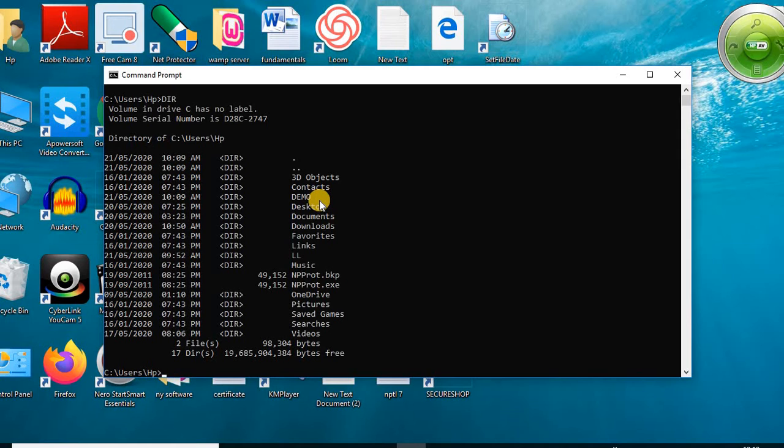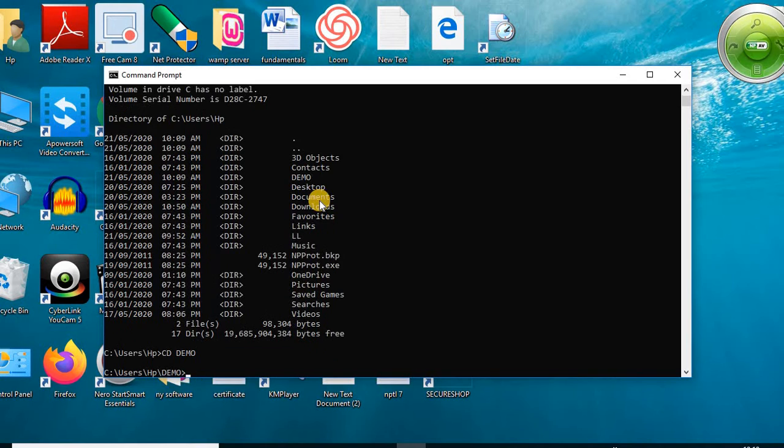Now if you want to change the directory from the current directory to a specific directory, I want to change from HP to demo. Now what is the command for changing the directory? cd, one space, the name of the directory. For example, here our directory is demo. cd demo, change directory demo, then press enter.